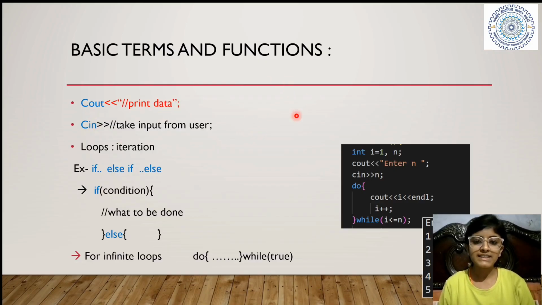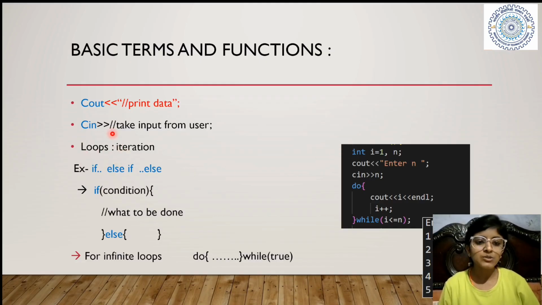Cin. If we are writing cin with these angle brackets, then it will take an input. Like if I have defined a variable a, then it will take the value of a from the user. Right? When it is running, it will ask you what is the value of a. Then you will write the value and it will take it as a.